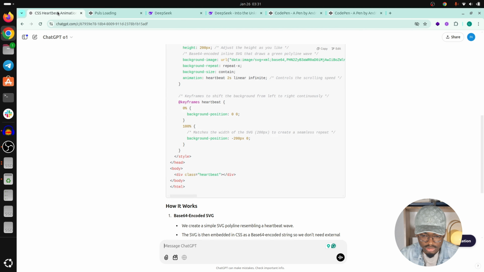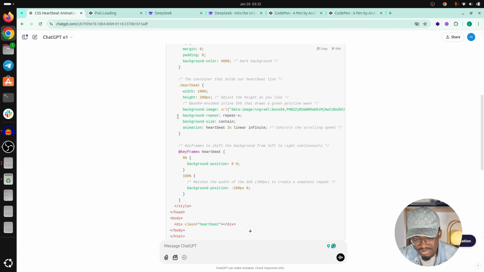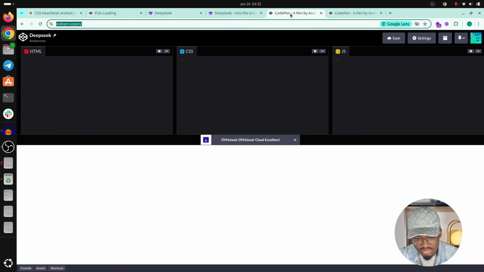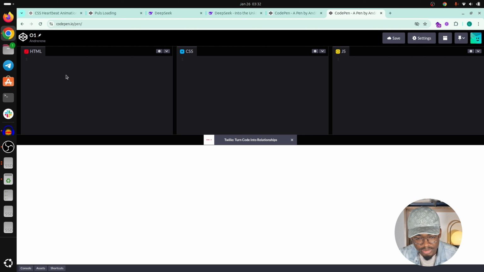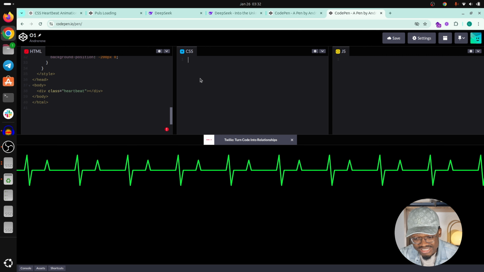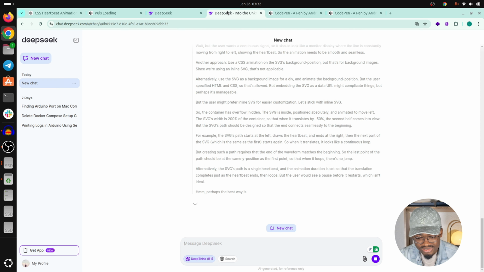Still loading. Okay, we have something here already. It seems too small to be working, so let's try it out. We go to O1 and we paste it here. Normally if I click here, I should see, okay, not exactly what I expect, but seems good.